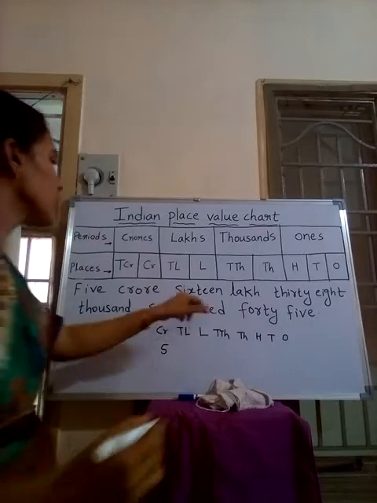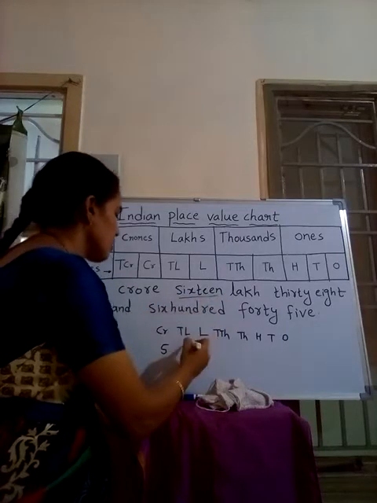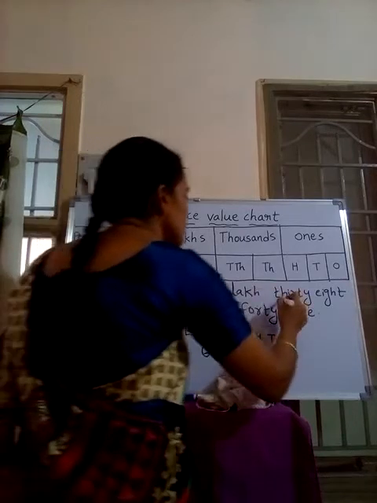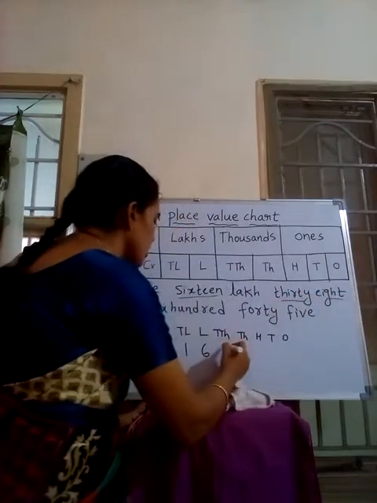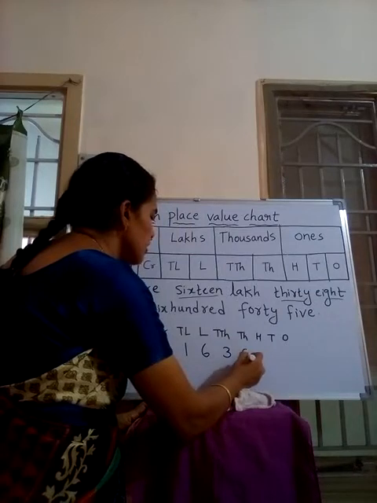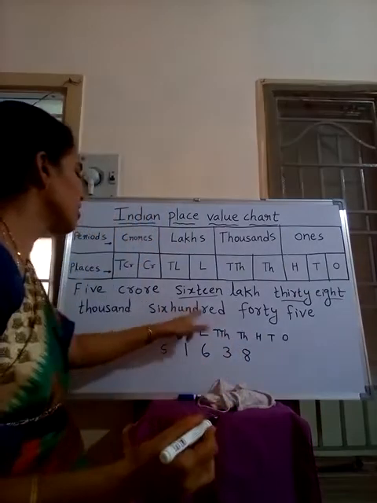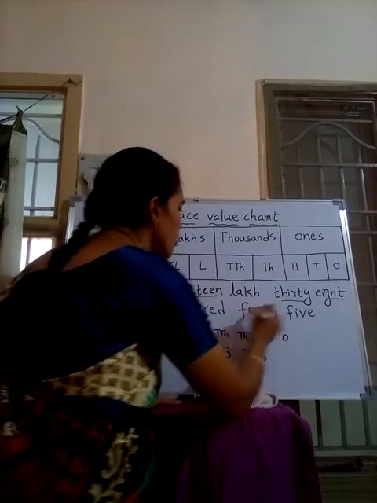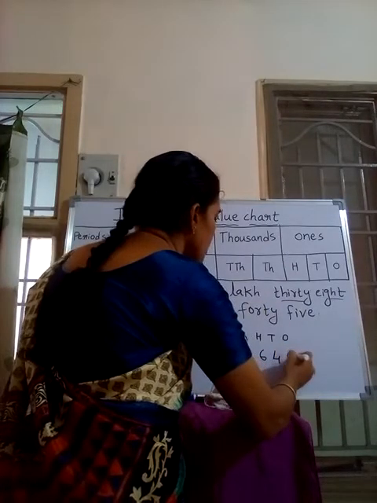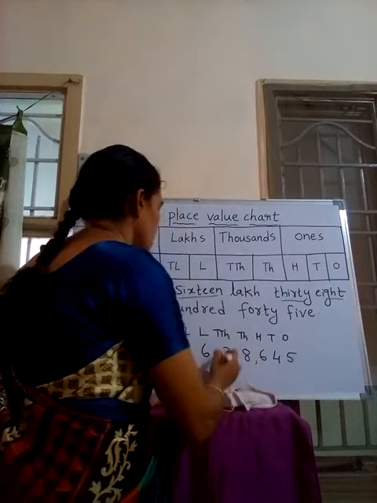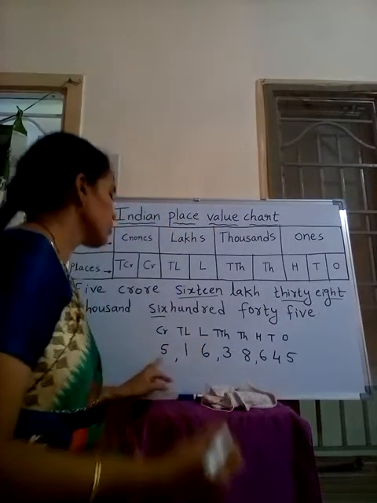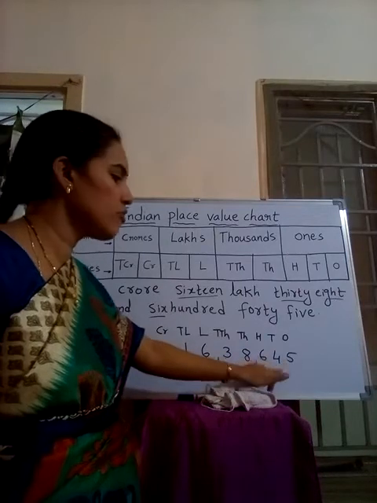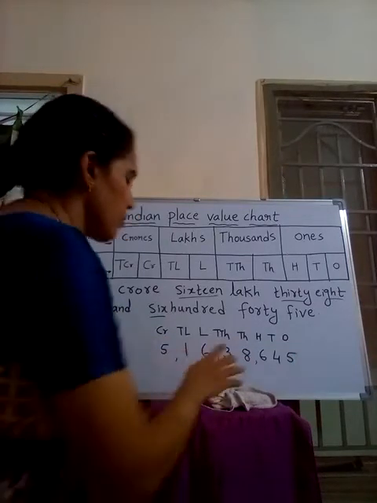And how many lakhs? 16 lakhs. And how many thousands? 38. And how many hundreds? 645. Okay, the number is 5 crore 16 lakh 38,645. Let us take one more example.